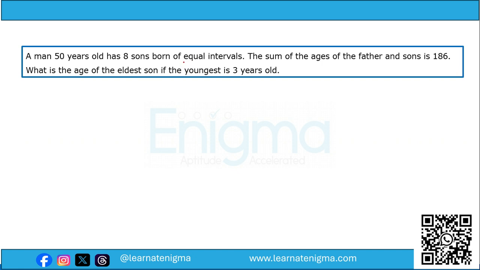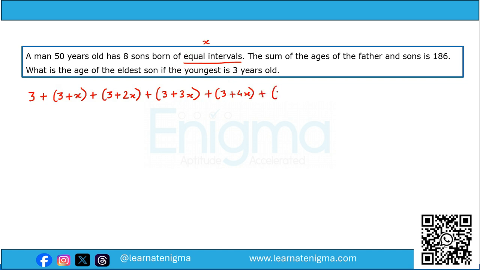Now, let's assume the equal interval to be x. So, the youngest son is 3 years old. The next son will be 3 plus x, and as it is an equal interval, we'll go on adding these. We are increasing 1x at a time. So as there are 8 sons, we will go on until 7x.